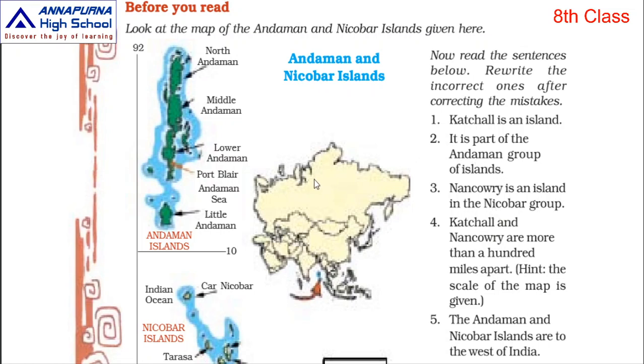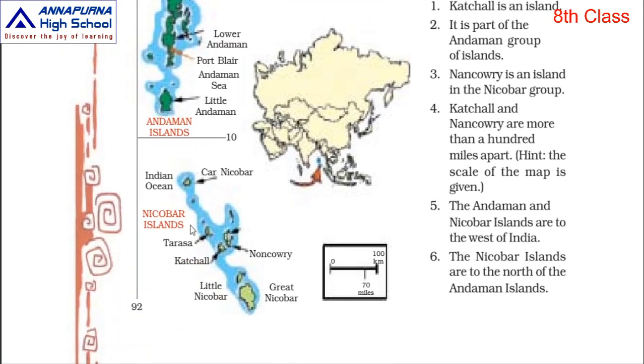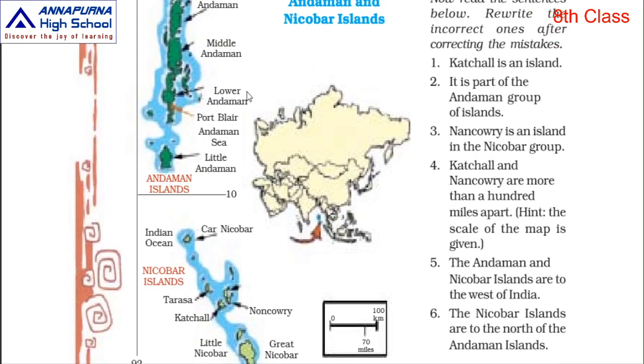Now what he's saying is, first see the map, children. The top one is the Andaman Islands. The one below is the Nicobar Islands. Here you see the India map, and this blue symbol is the Andaman and Nicobar Islands. This is the world map, and this is the globe. How do you identify this? They are next to India.